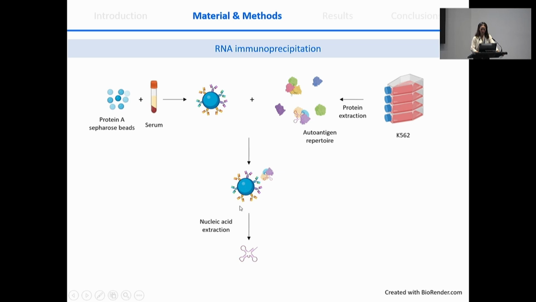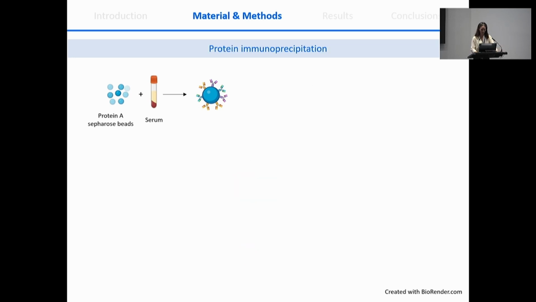And after that, we will do a nucleic acid extraction, and we will get this RNA molecule isolated. And after that, we will run a gel, and depending on the molecular weight of this RNA molecule, together with control reference sera, we can sometimes determine the autoantibody that is recognizing that autoantigen that contains the RNA molecule.